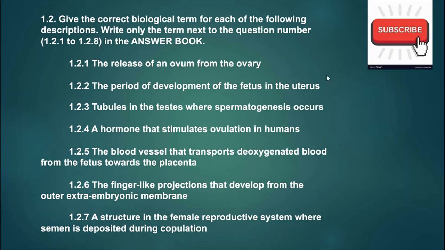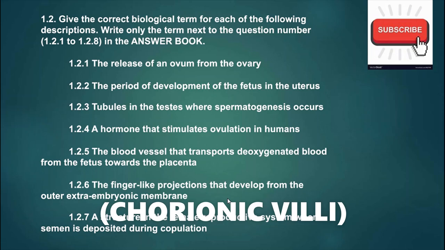We have the period of development of fetus in the uterus, that is gestation period. We have the tubules in the testes where spermatogenesis occurs, those are seminiferous tubules. We have a hormone that stimulates ovulation in humans, that is LH, or luteinizing hormone. We have the blood vessel that transports deoxygenated blood from the fetus towards the placenta, that is umbilical artery. We have the finger-like projections that develop from the outer extraembryonic membrane, that is the chorion.